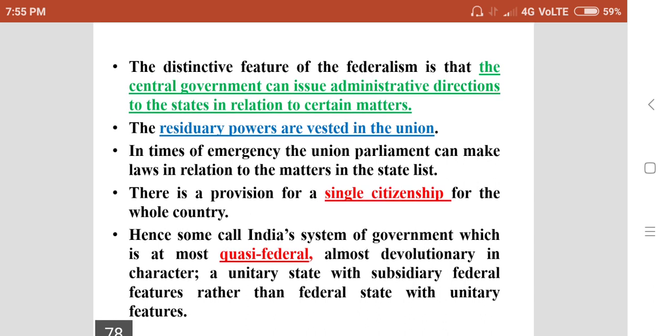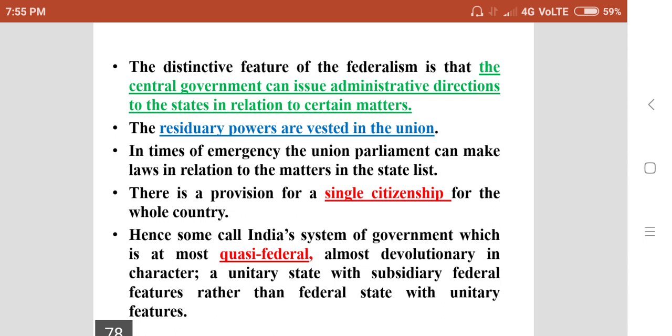There is a provision for single citizenship for the whole country, but literally speaking, the federal system requires dual citizenship. Why? Because if there are two governments working, then there must be dual citizenship.